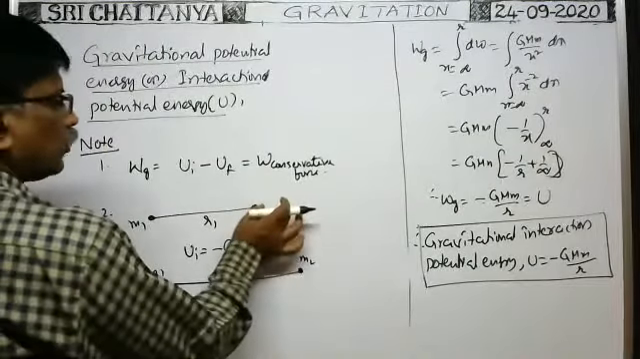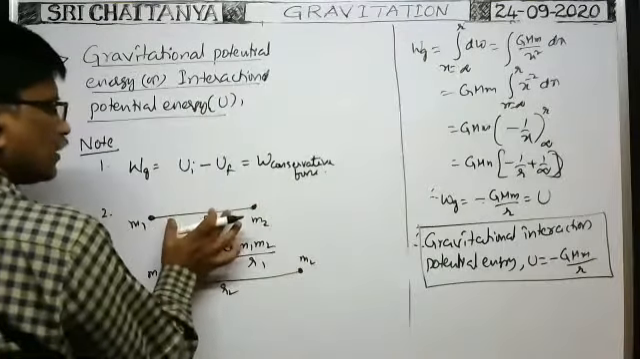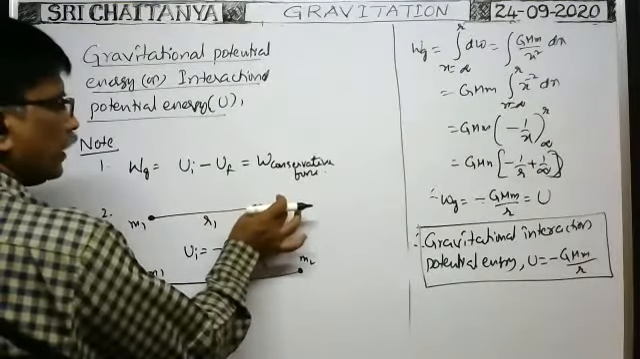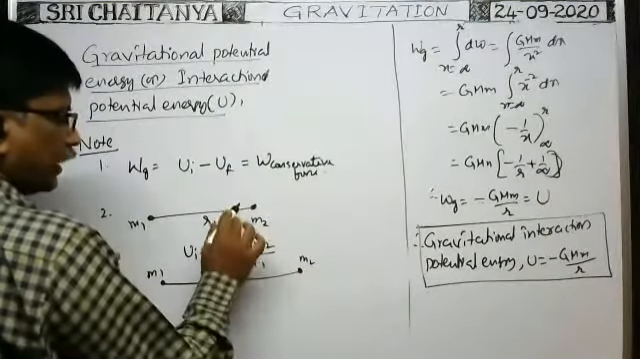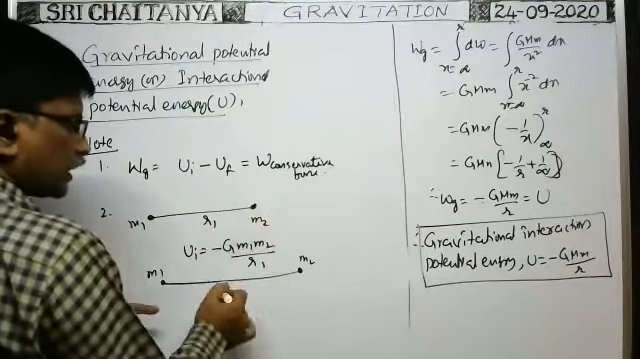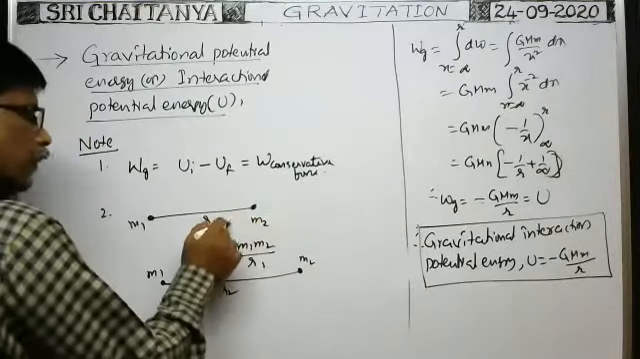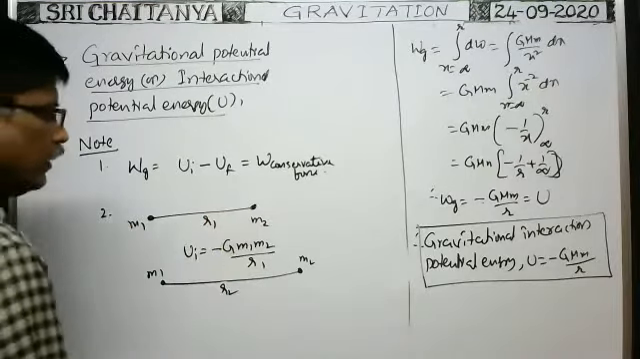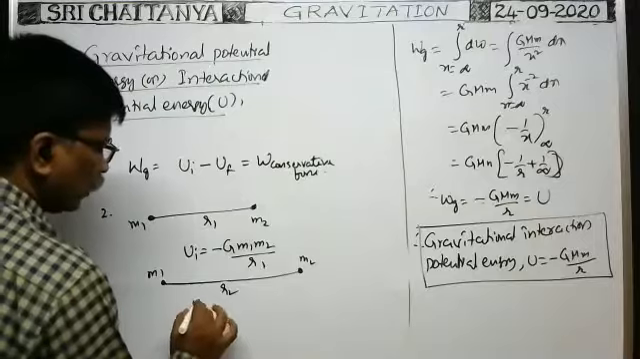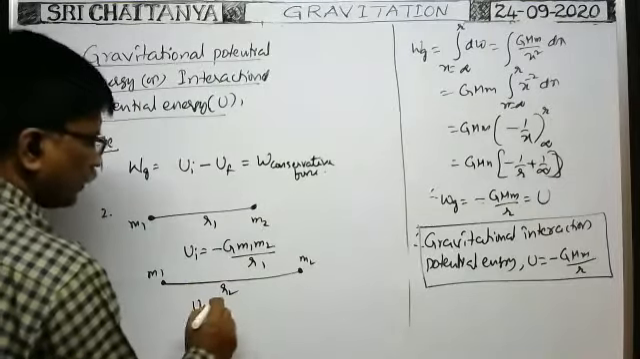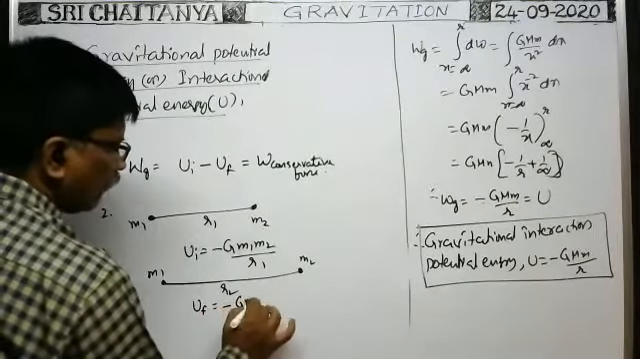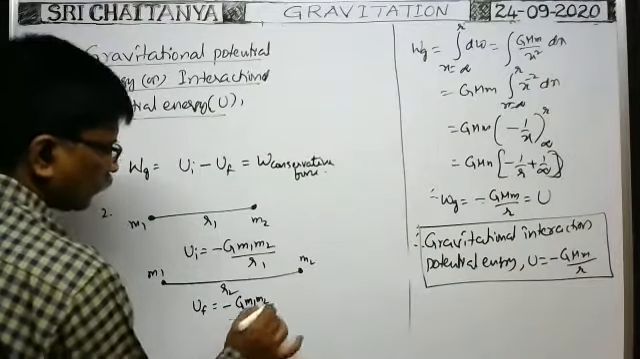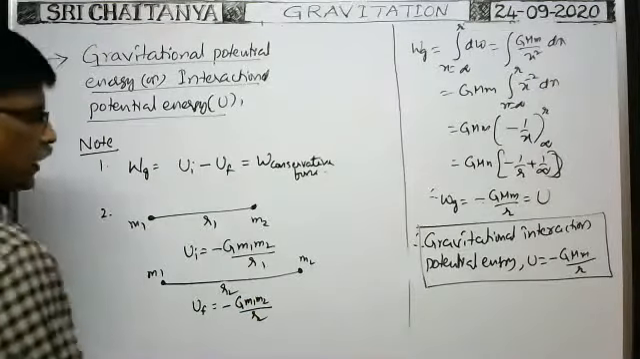Increased by 1 centimeter: initial distance is 10, increased by 1 centimeter, then the final distance is 10 plus 1, that means 11. Decreased by 1 centimeter means 10 minus 1, 9 centimeter we have to write. In this case, the final gravitational potential energy Uf is equal to minus G m1 m2 by distance R2.